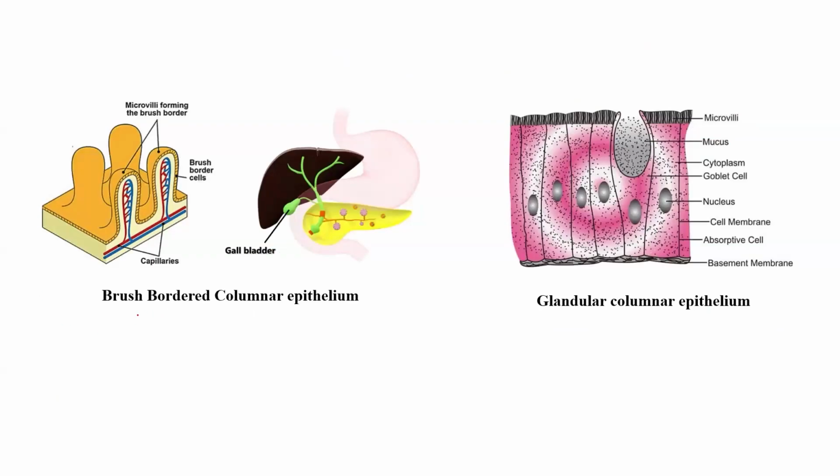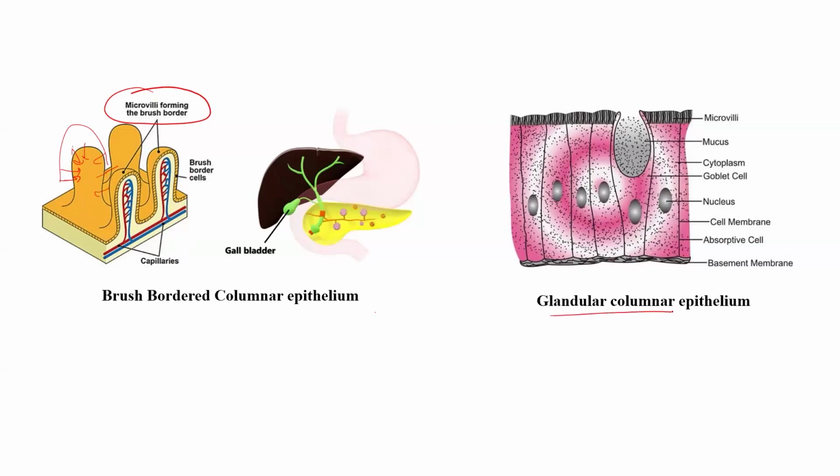So it can be brush bordered columnar epithelium, for example, microvilli that form the brush border, as I mentioned, that are present in the intestine and increase the surface area for absorption. So the food can get absorbed from all sides. Therefore, efficient absorption of the food happens.